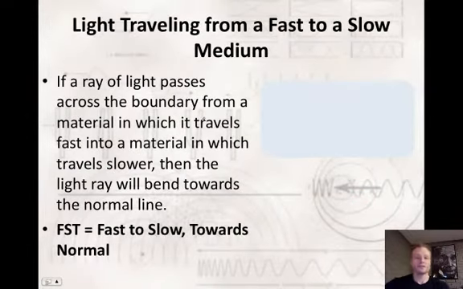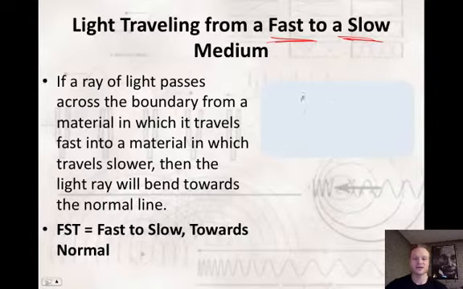So what happens to this bending as light travels from, I'm going to do an example, from a fast medium to a slow medium? I'll do the opposite in the next slide. If light travels from a fast medium to a slow medium, what ends up happening is basically the light ray bends towards the normal. And you may say, well, what's the normal? The normal is just basically a line that is perpendicular to the boundary.